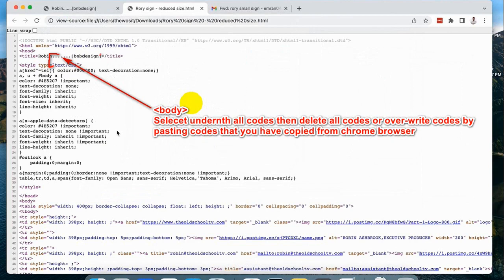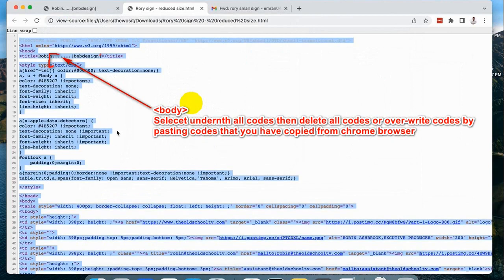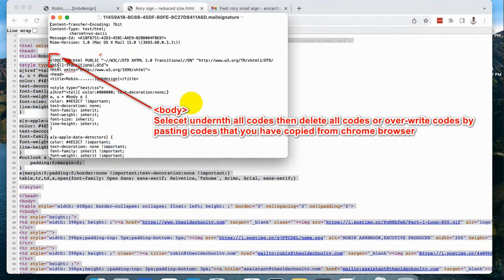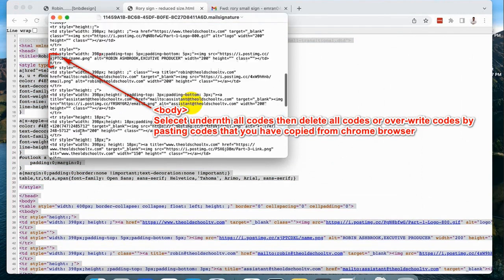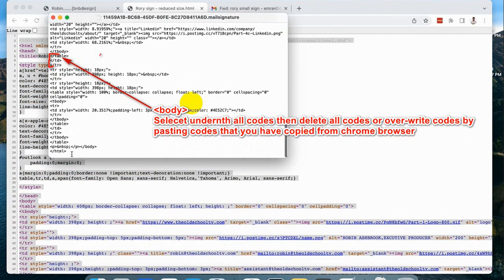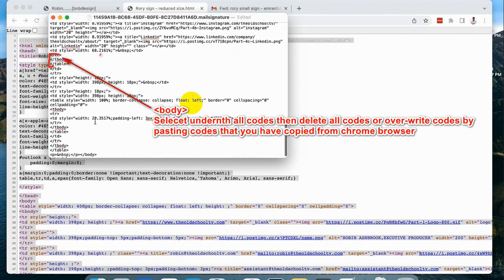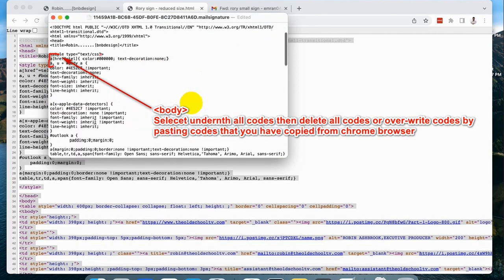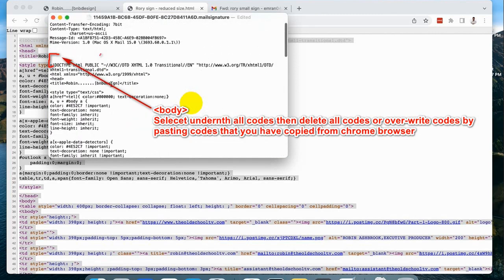After you come here, your case might be from the body tag, where you see doctype. Your case for a new file, it will be a body tag. Select everything underneath and paste the code, all the code from the Chrome browser that you already copied.